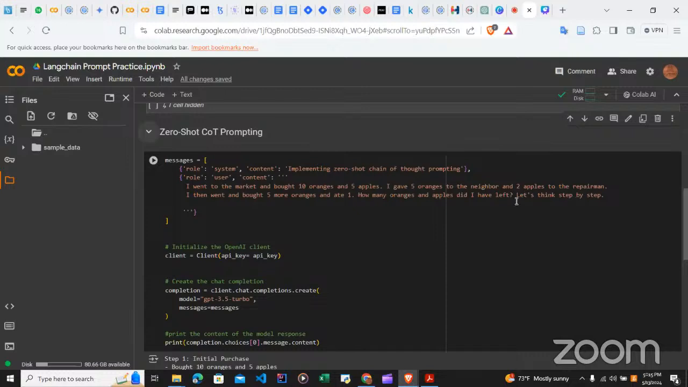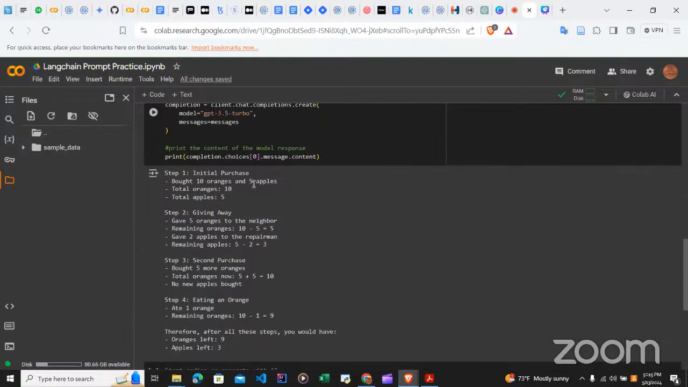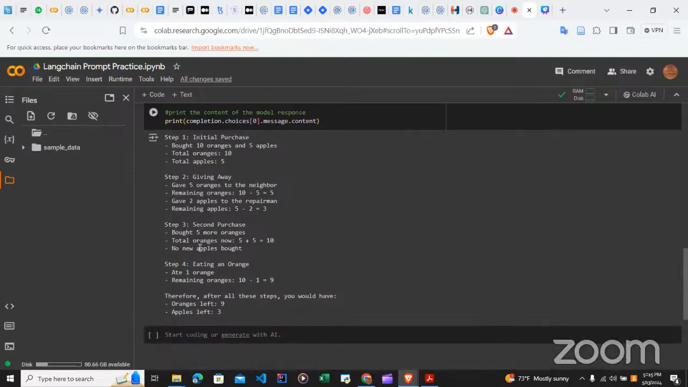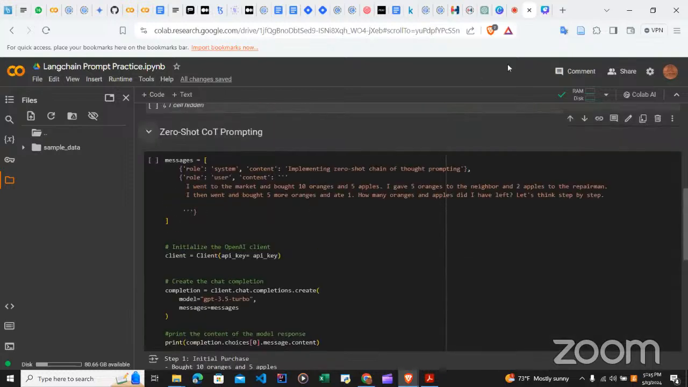Let's think about it step by step. So we said zero shot, we had the phrase, let's think step by step added to it. But this question is a problem statement, it's a mathematics problem statement that the model has to think about. But I'm not giving it an example of this type of case, that's why we call it zero shot. So in that case, then you see the output to be step one, initialize purchase, and it told me everything it did step by step in order for me to understand what is going on behind the scene. So this is a demonstration of each of the prompt statement.